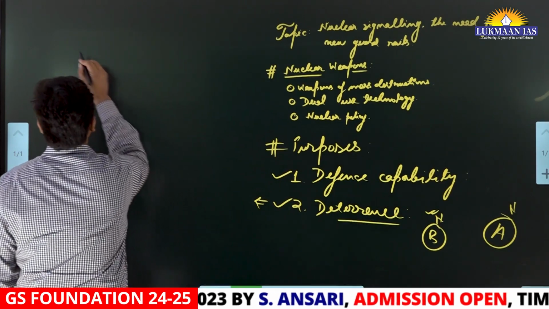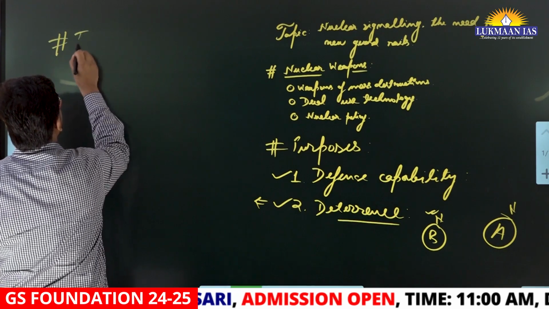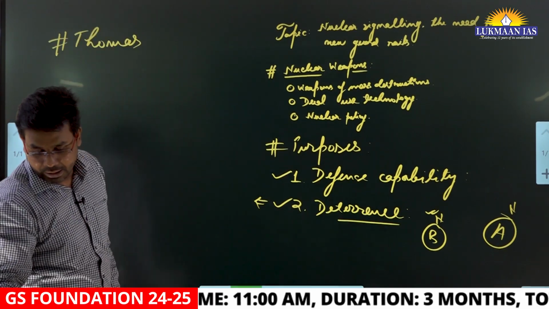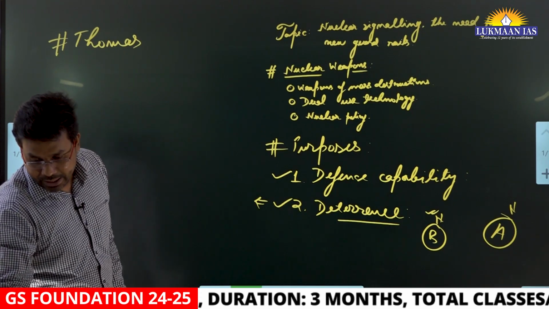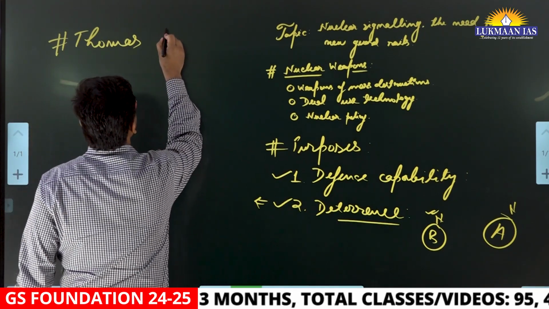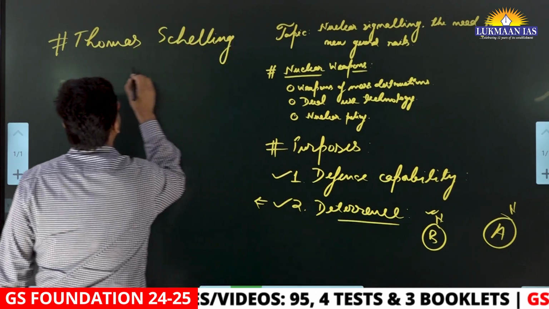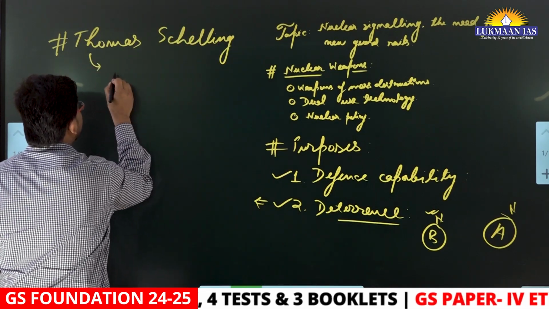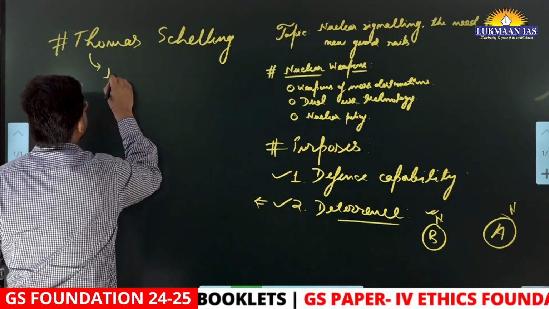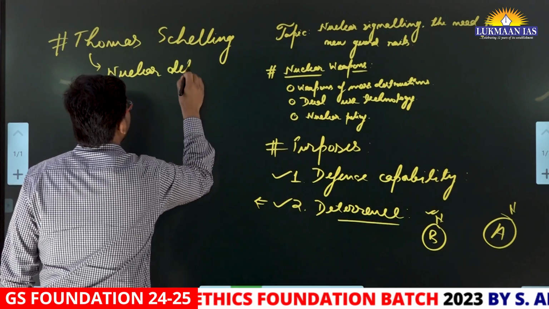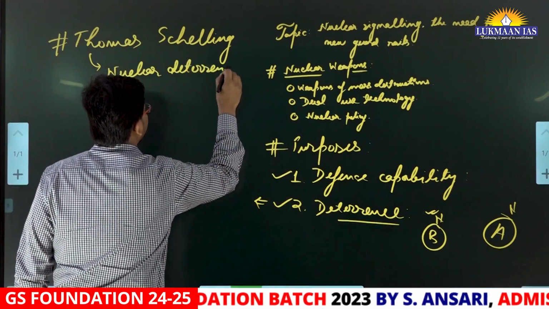I'm going to write about that particular author, Thomas Schelling. This person has widely written about nuclear deterrence. He talked about what we mean by nuclear deterrence.